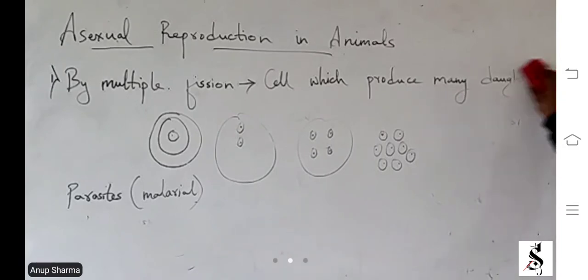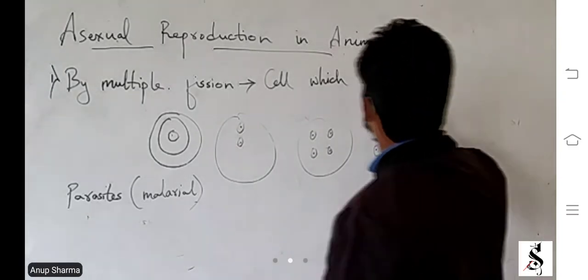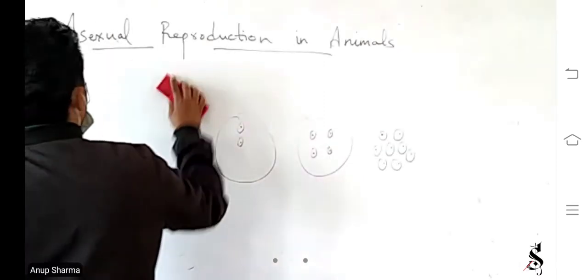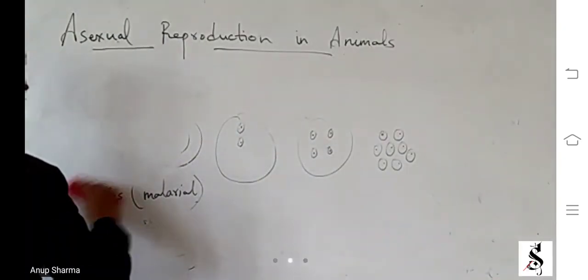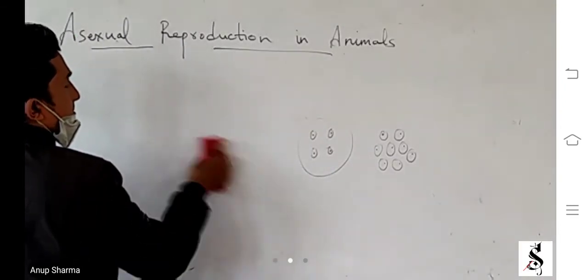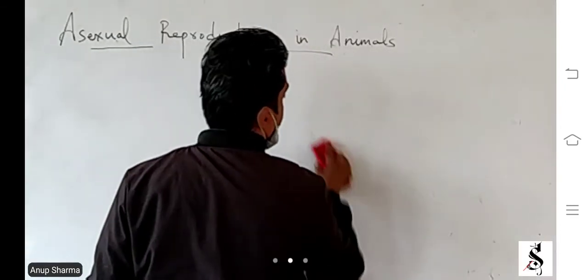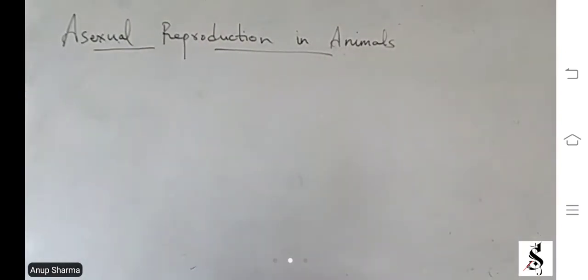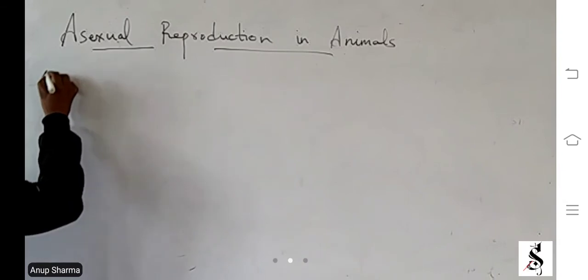Then number three. Third one, we have budding.